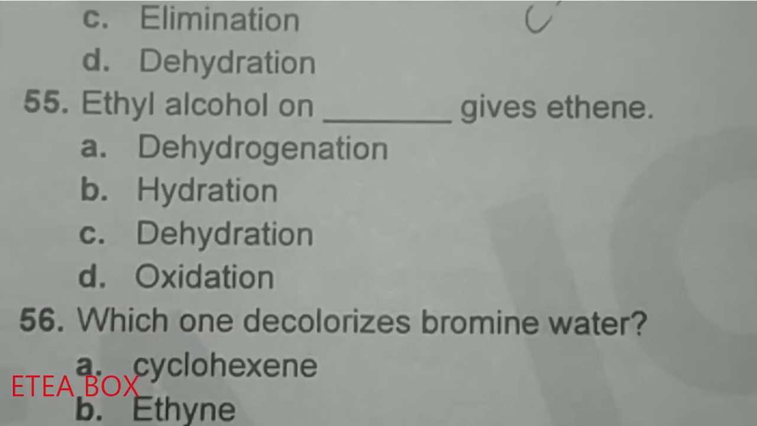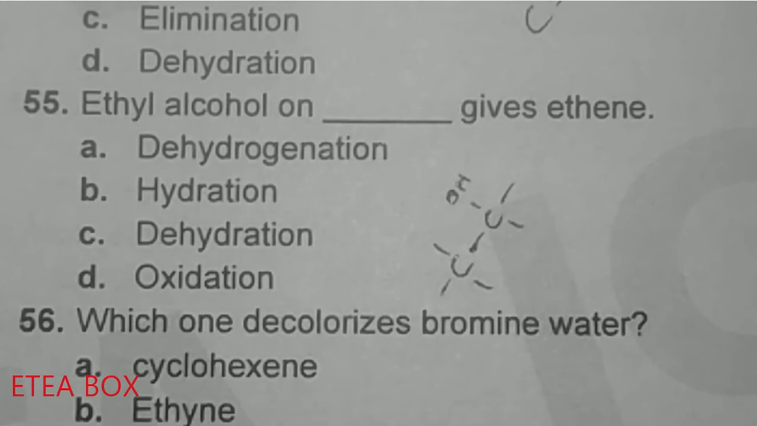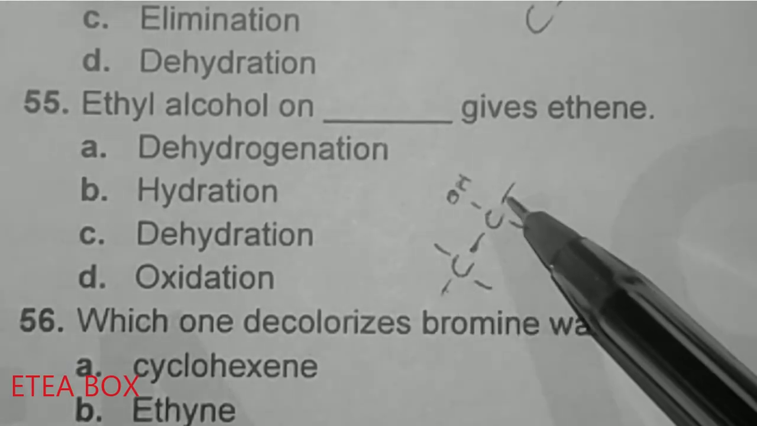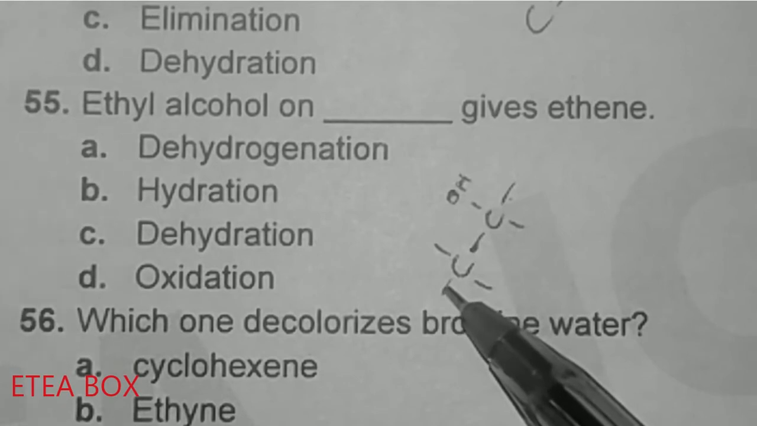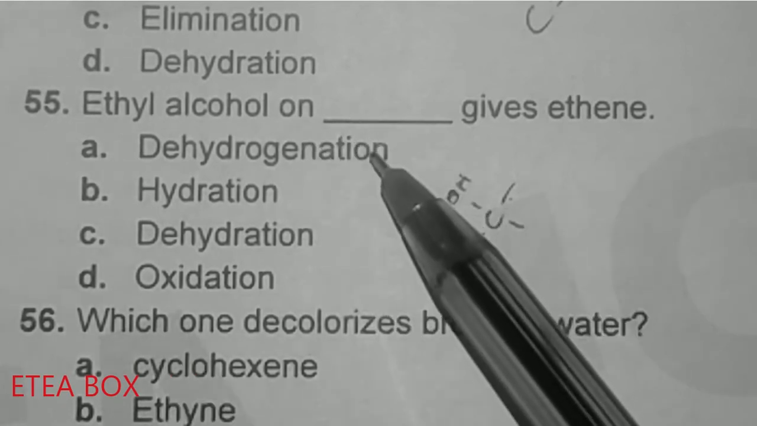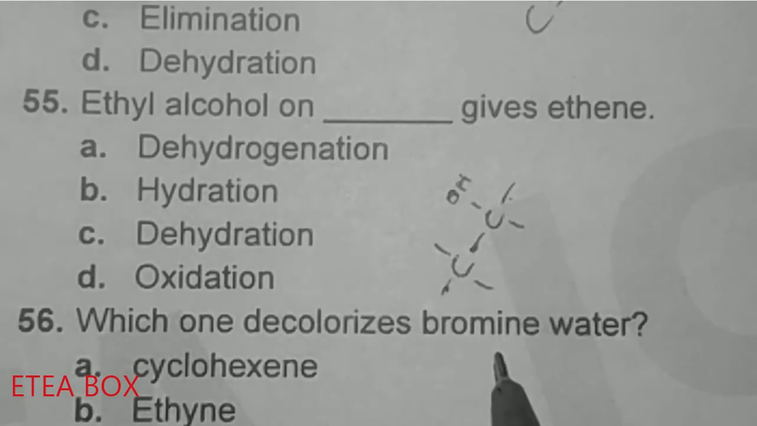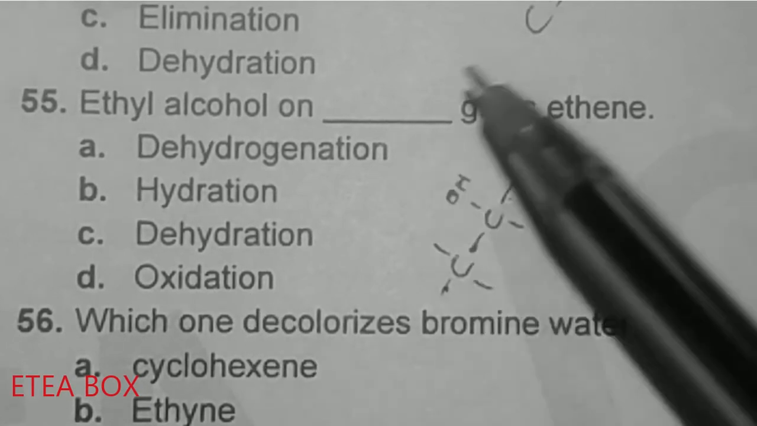Look at 55. Ethyl alcohol on dash gives ethene. Look at here, this one is ethyl alcohol. Now on dehydrogenation, what will happen? One hydrogen will be removed from here and another from here, so it would still be alcohol. It means that this one is incorrect. Hydration: look, single bonds are present, so hydration will not occur. Option C is dehydration. Yes, this one is correct.